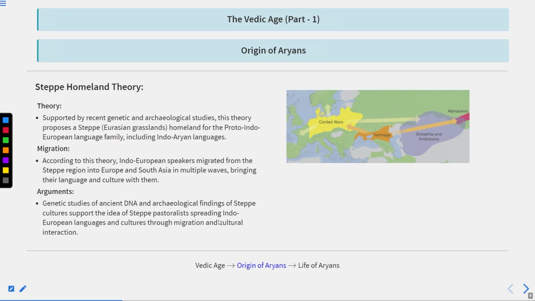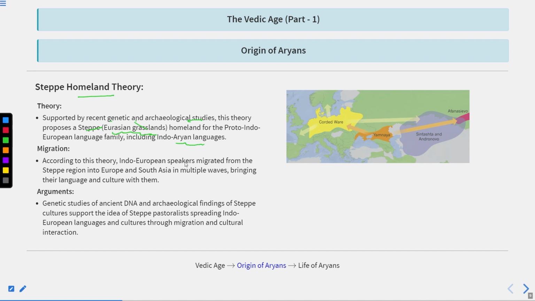Next is the steppe homeland theory. So there is another theory which is known as the steppe homeland theory. Supported by recent genetic and archaeological studies, this theory proposes a steppe, a Eurasian grassland, as the homeland for the Proto-Indo-European language family, including Indo-Aryan languages. So according to this theory, Aryans belong to the Eurasian grassland, which is known as the steppes.